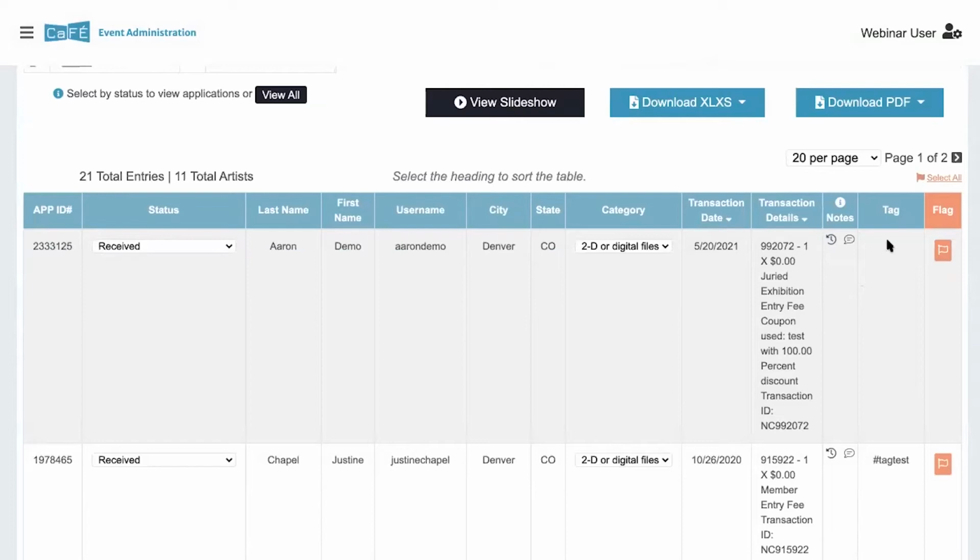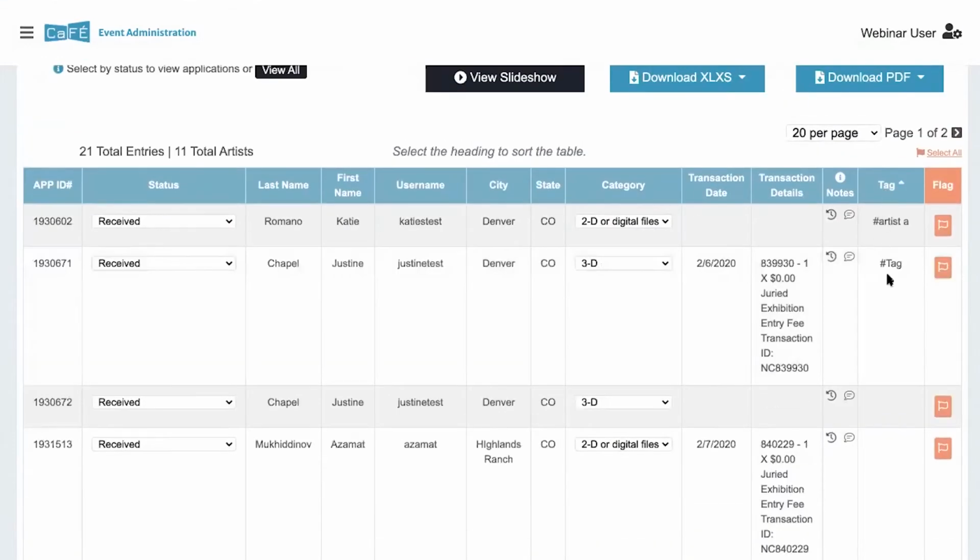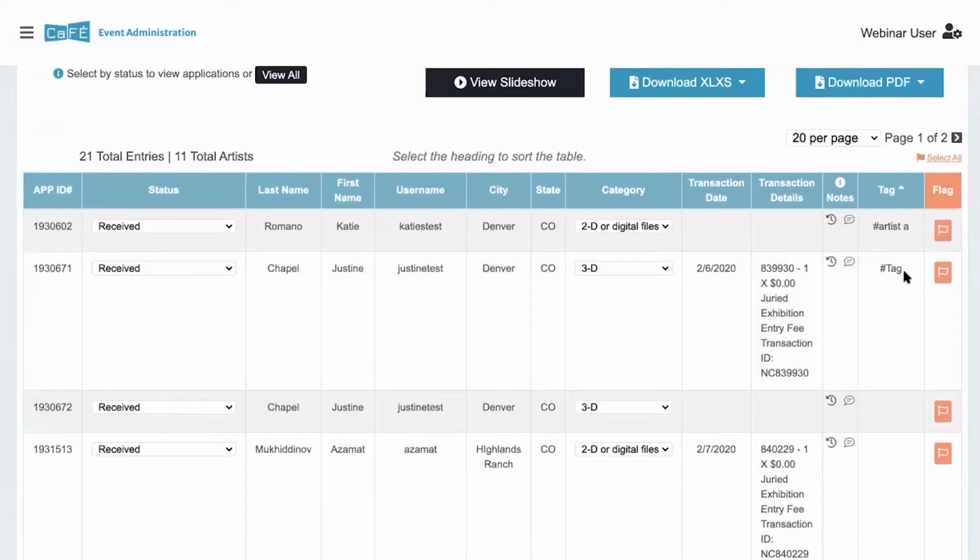Next is the tag column. This is also the same as before, but I'll go over some other changes we made to tags later on. This is where it'll show if it has one. So for example, right here, we've got a tag. You can also filter and sort this table by tags.